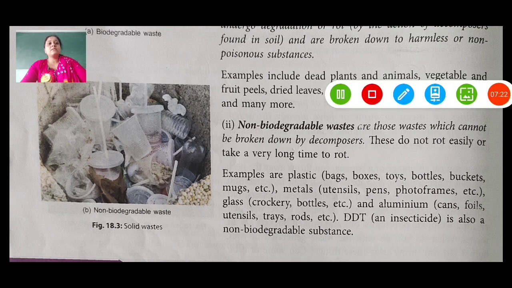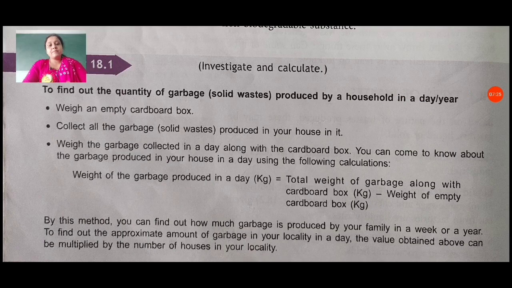Now we go to the next page, but before this we read about Activity 18.1. Activity 18.1: to find out the quantity of solid waste produced by a household in a day or year. For this, weigh an empty cardboard box and collect the garbage produced in your house in it. Then weigh it. The weight of garbage produced in a day in kilograms is equal to the total weight of garbage along with the cardboard box minus the weight of the empty cardboard box.